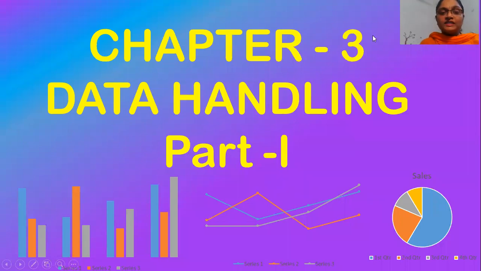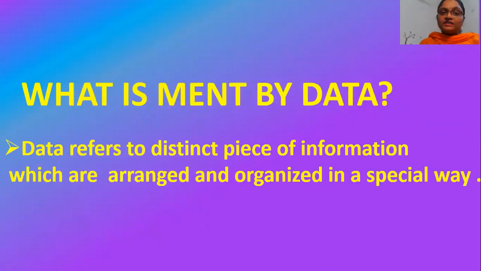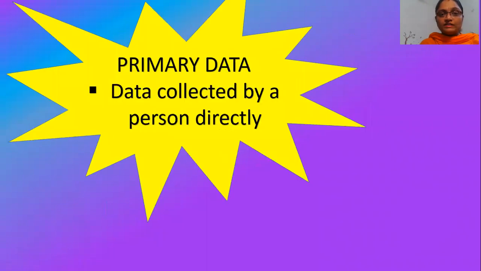Hello everyone. Let us start a new chapter in mathematics, chapter 3, data handling. So what is meant by data? Data refers to distinct pieces of information which are arranged and organized in a special way. There are two different types of data. The first one is primary data. That is data collected by a person directly.